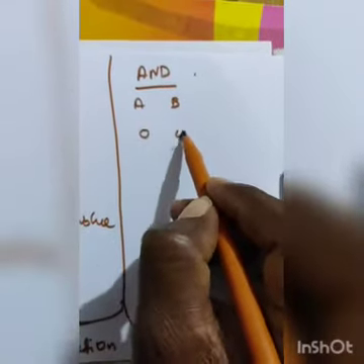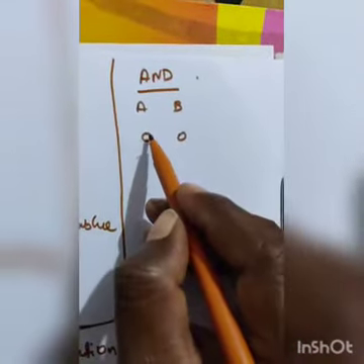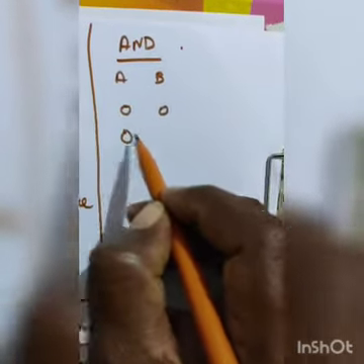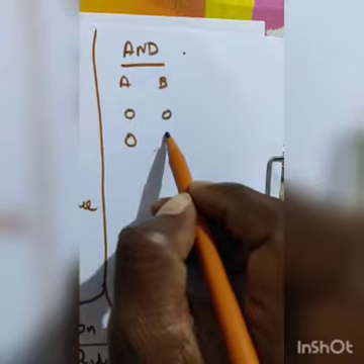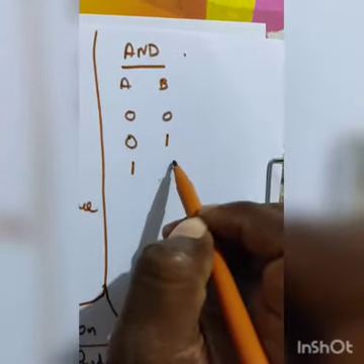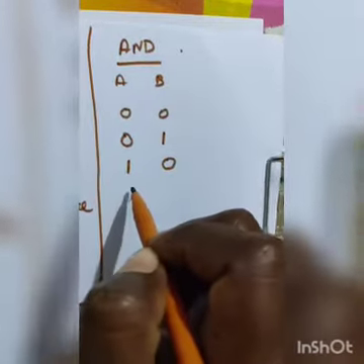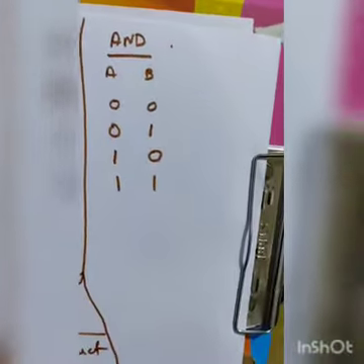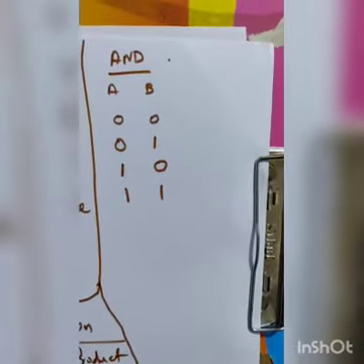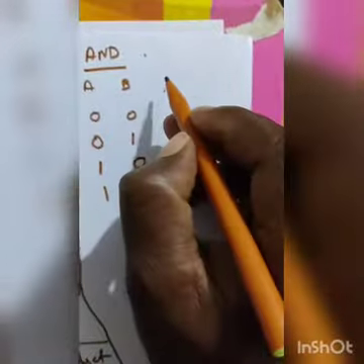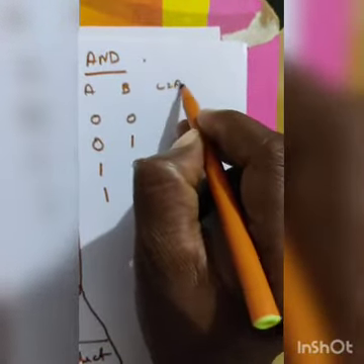When A is 0, B is 0; A is 0, B is 1; A is 1, B is 0; and A is 1, B is 1. That is two inputs the dot operator has. So dot operator means C is equal to A dot B.